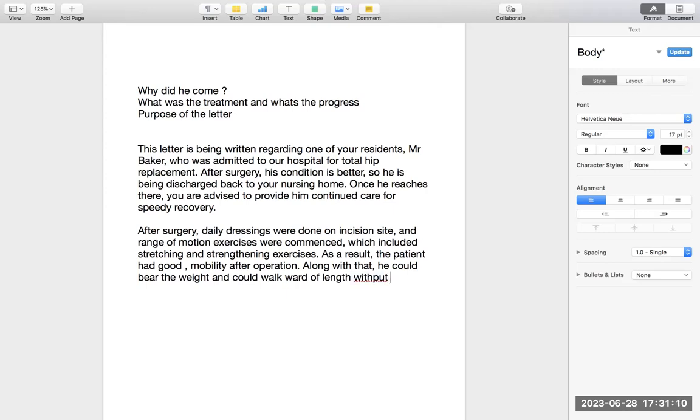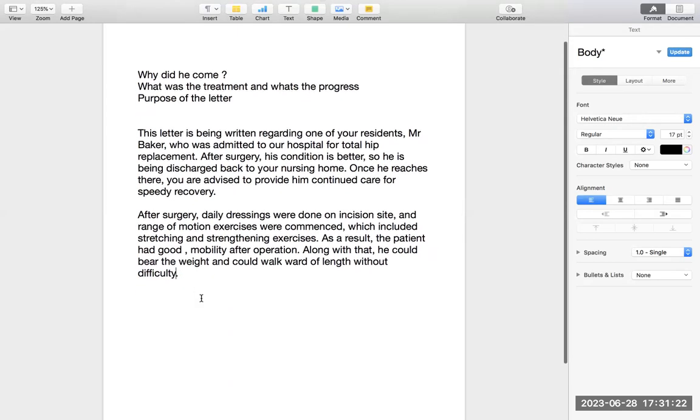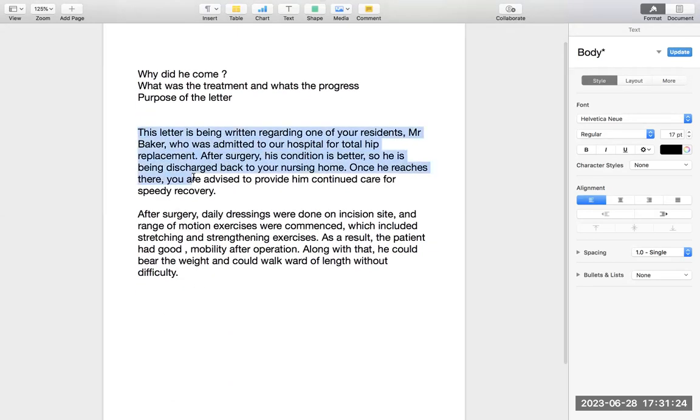So this is the current condition. That is what the senior nurse at Grewal Nursing Home, who is waiting for her patient to come back, wants to know. That surgery was done. What is the current condition? So this is what is important. That exercises were done. Patient had good mobility after operation. Along with that, he could bear the weight and could walk. It is past, so instead of can, use could walk ward of length without difficulty.